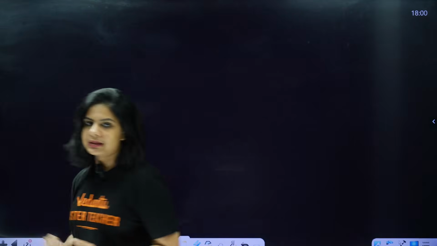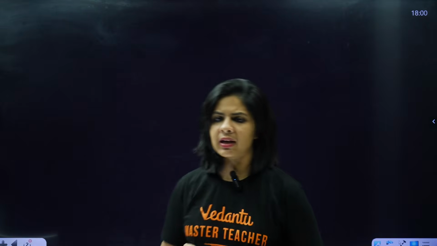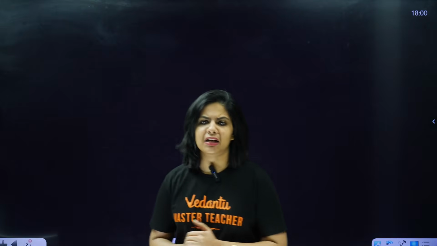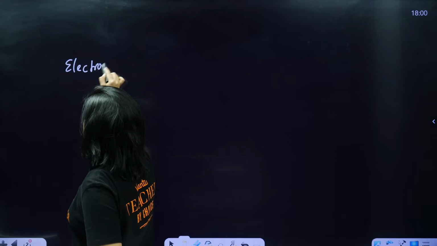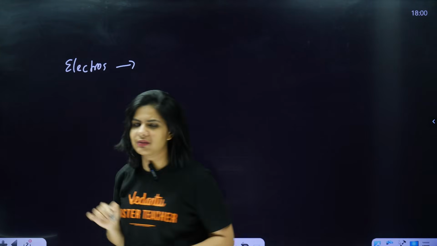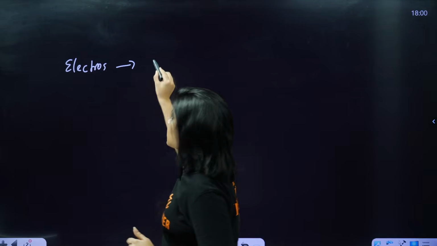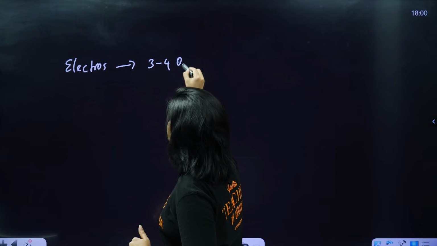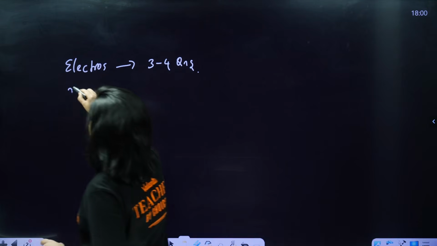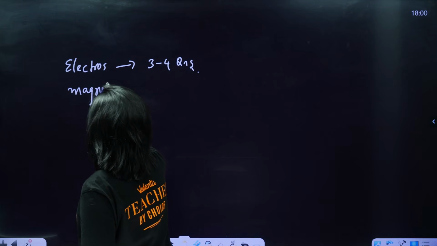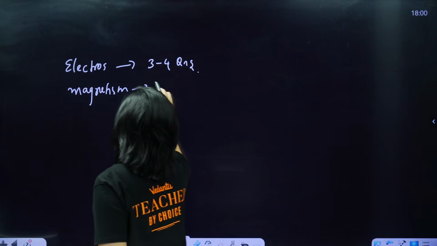Next, that part is finished. Next is electrostatics. Here some complicated, concept-related questions may come, but still, including capacitance, we can expect 3 to 4 questions. Same with magnetism, you can expect up to 3 to 4 questions.